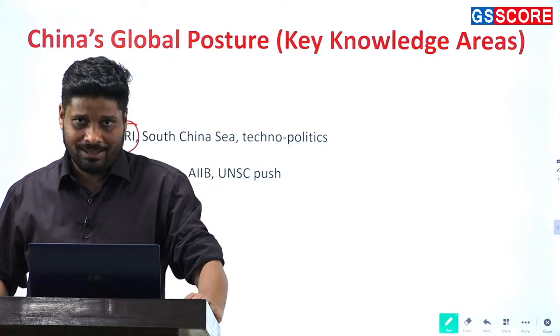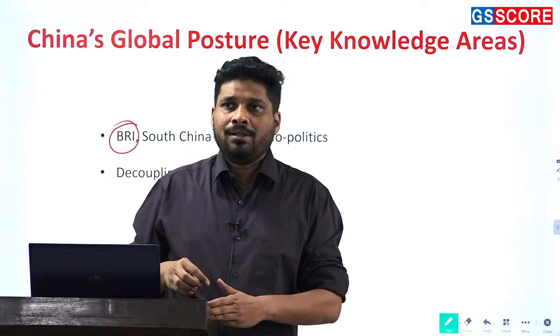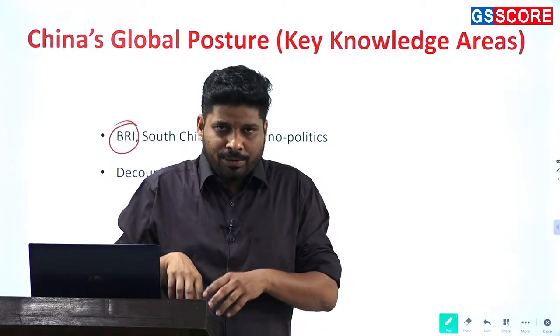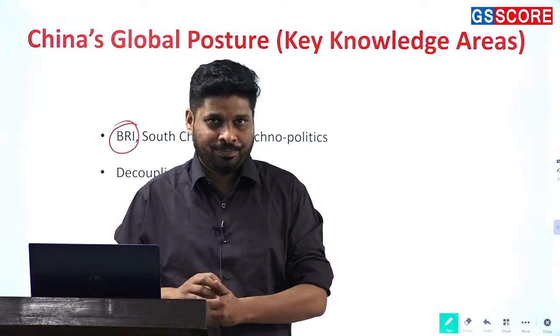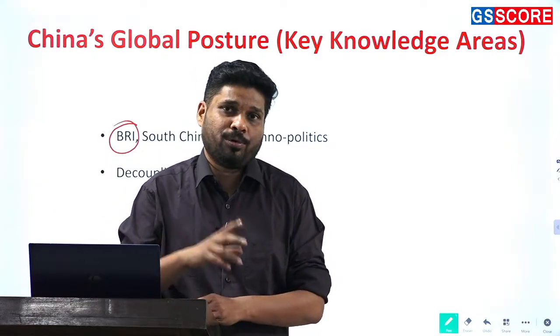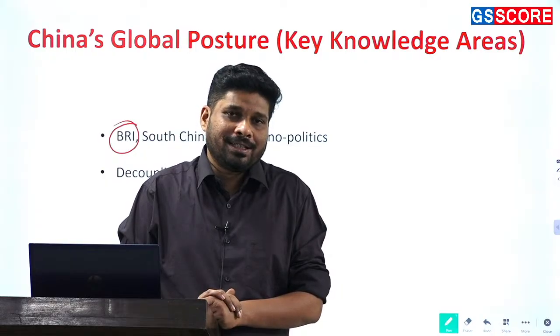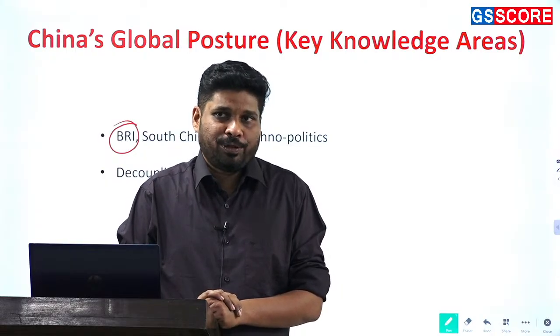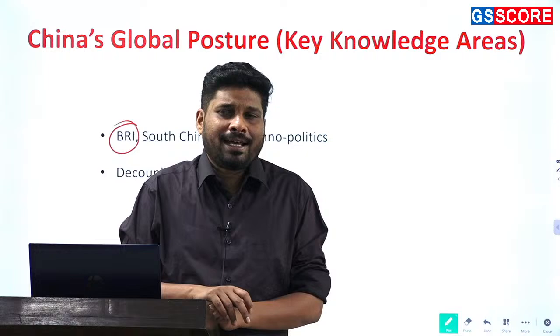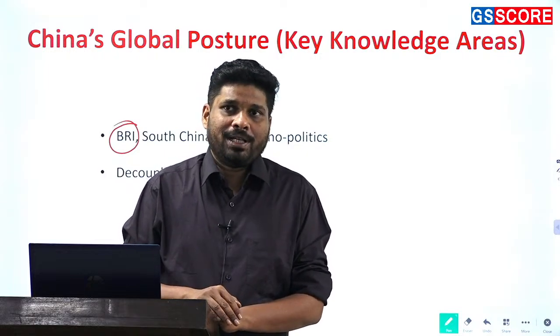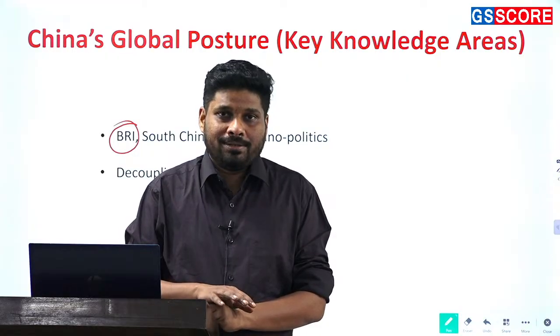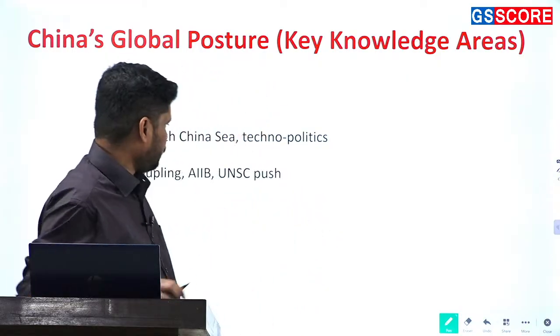For example, Central Asia. If we take into consideration what is happening today in Central Asia, half of the oil produced by Kazakhstan is bought by China. Just imagine the influence that China has at this point of time. And one of the reasons is China has got into Kazakhstan through BRI. It has penetrated Kazakhstan through BRI. That is the reason, na? All right.